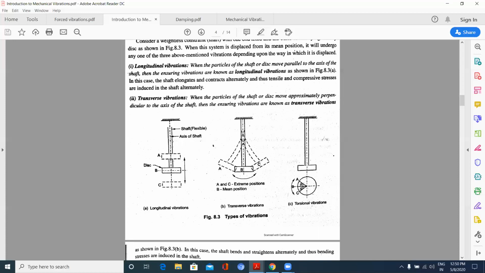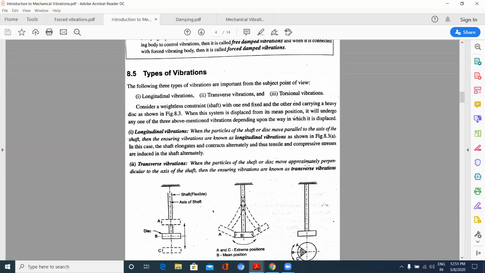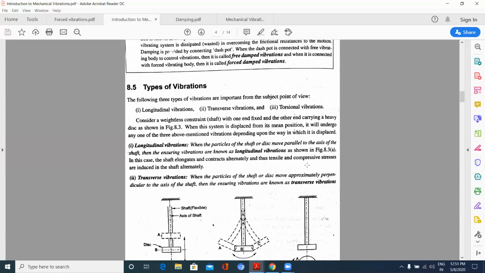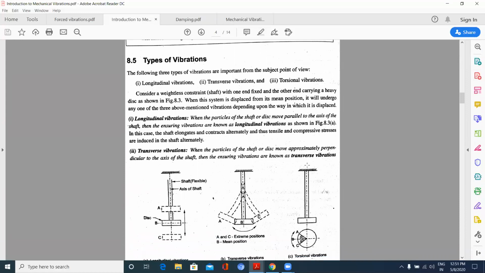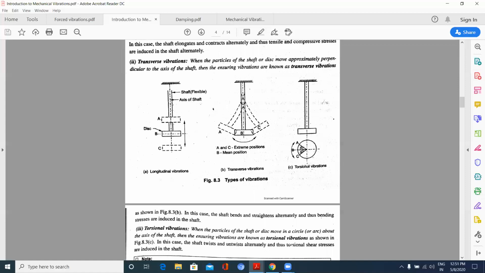Now let us see some basic terms. These are the different types of vibrations: longitudinal, transverse, and torsional vibrations.